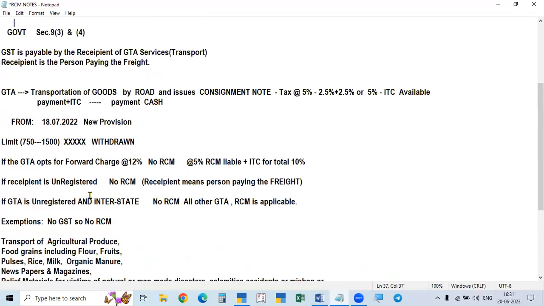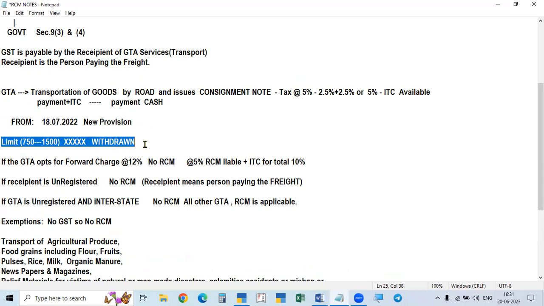But one more thing: previously there was a monetary limit, that is called the threshold limit. Up to 750 rupees freight, there is no RCM applicable in some cases. In some cases, up to 1,500 rupees, no RCM.